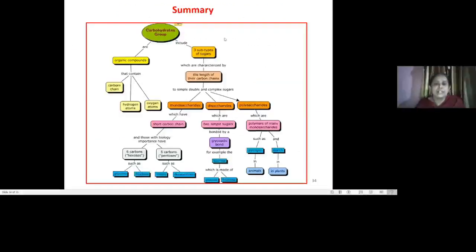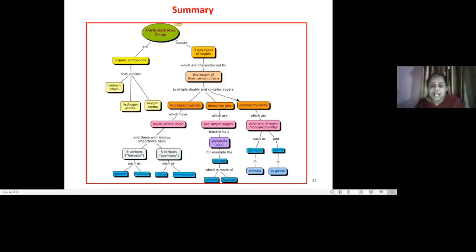Okay, so this has been the summary of today's class. Carbohydrates have carbon, hydrogen and oxygen atoms, and their classification is based upon the length of the chain: monosaccharide, disaccharide, polysaccharide. In monosaccharides, the important ones are 6 carbon sugars, aldoses and ketoses, glucose and fructose.